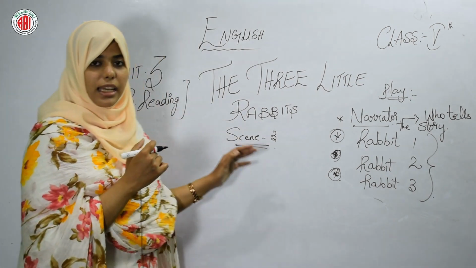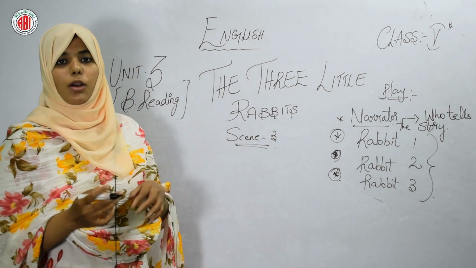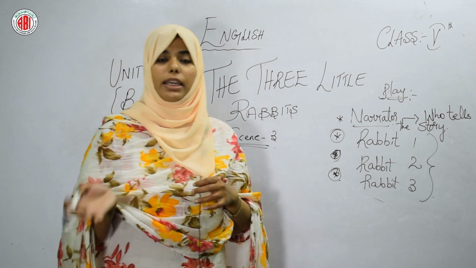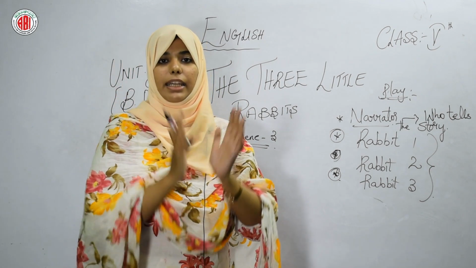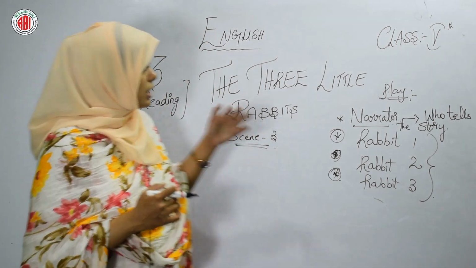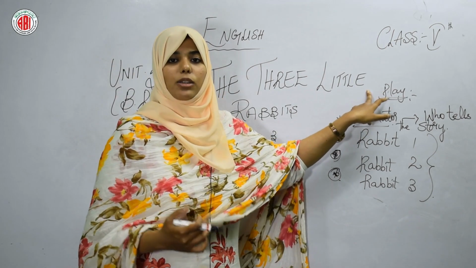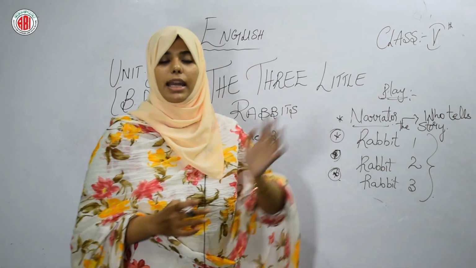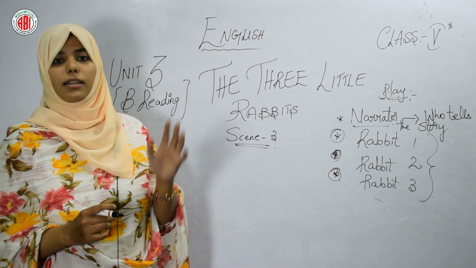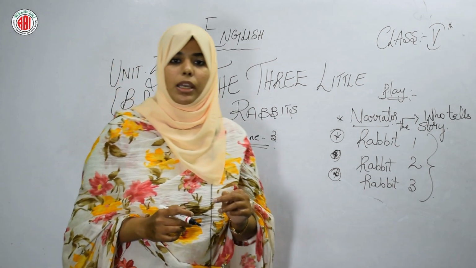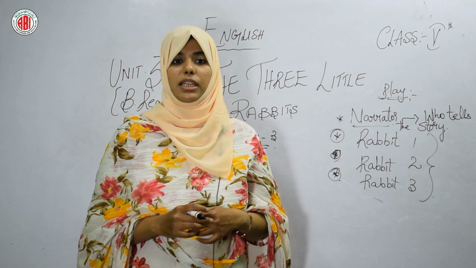And in scene 3, what is going to happen? Who are the characters? और क्या क्या होगा? That is again divided into scenes. It is called a play. Play ऐसी होता है कि there will be scenes, and in every scene different dialogues होते हैं. So let's see what is happening in scene 3.